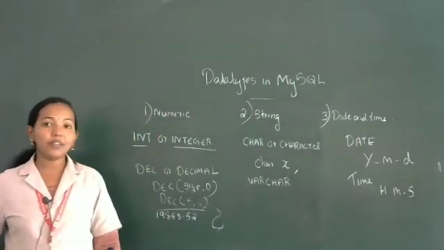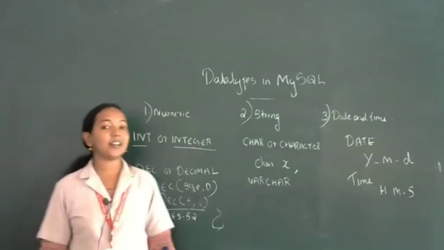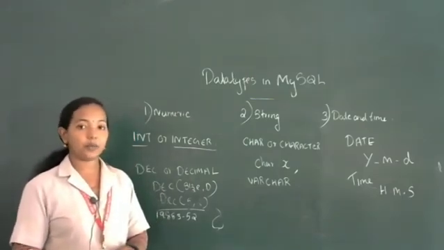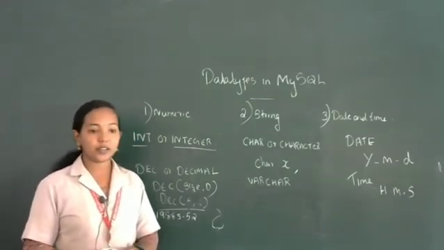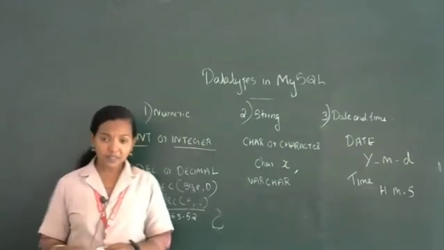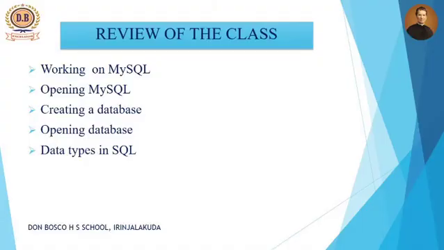In the coming videos we will use all these data types in our SQL programs. Okay, so hope you understood. Again we will revise the portions that we studied in this video. Our first topic was working with MySQL, how to open MySQL, then how to create a database using the create database command.